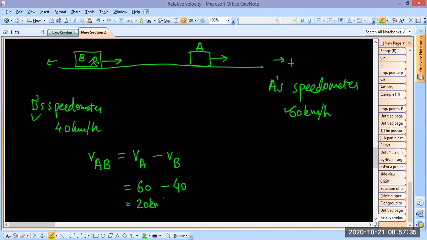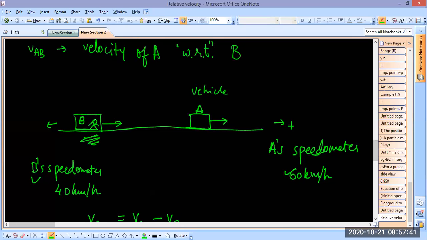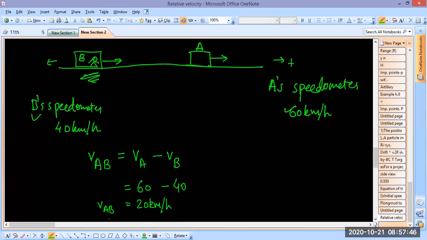So what that means is, by sitting in this vehicle, B is observing that the vehicle A is moving at a velocity of 20 kilometer per hour. Okay, moving with a velocity of 20 kilometer per hour. So it looks slow. I hope you understand what I'm saying. So it looks slow. Right? Suppose there was a vehicle C